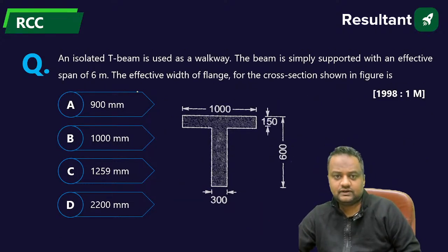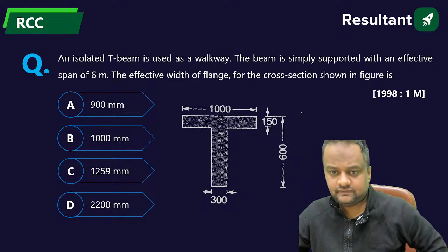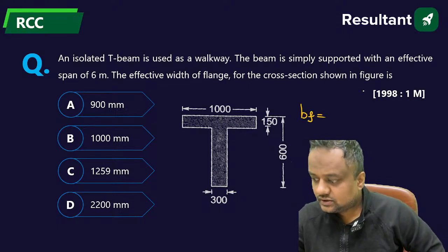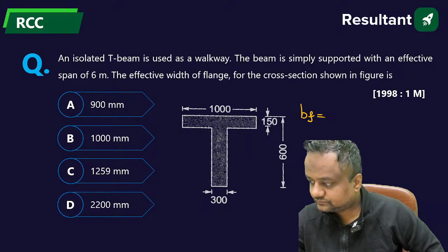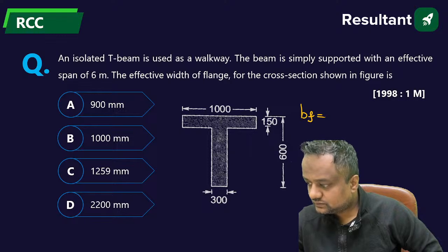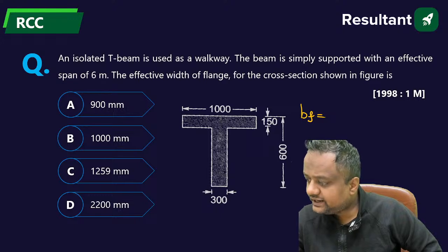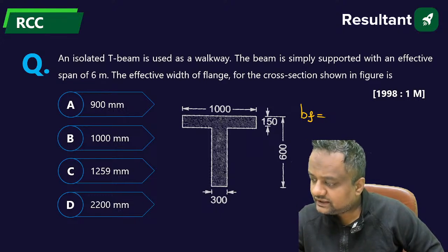What is the effective width of the flange, BF? First of all, why do we find the effective value here? What is the need of finding the effective value?